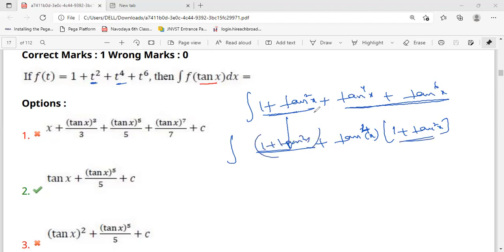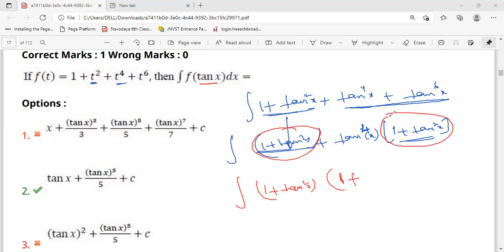If you take that total 1 plus tan square x common, don't confuse, it becomes 1 here because that part is outside. I'm taking 1 plus tan square x outside. So what is the balance? Tan 4x.